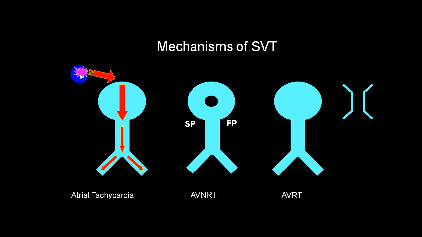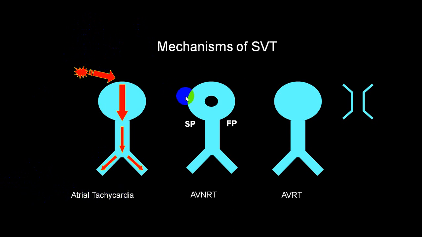You can see the impulses arise from the SA node. It passes through the atrium and comes to the AV node. It passes through this. And if this is coming from an atrial focus, and in the atrial focus there is a re-entry generating impulses at a fast rate, all those impulses will pass through the AV node, through the bundle of His, through both bundles, and activate the right ventricle as well as the left ventricle. So it will produce a narrow complex tachyarrhythmia. If this is a single focus, we'll call that unifocal atrial tachycardia. If it is because of multiple foci and re-entry, we'll call it multifocal atrial tachycardia.